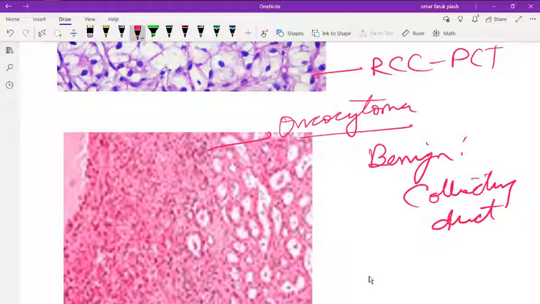In oncocytoma, there are large eosinophilic cells with abundant mitochondria without perinuclear clearing.